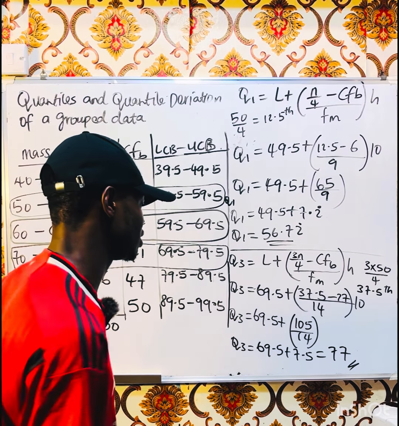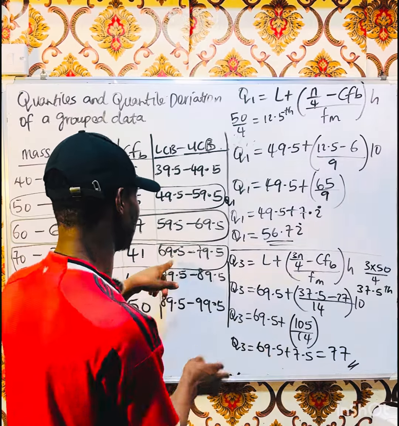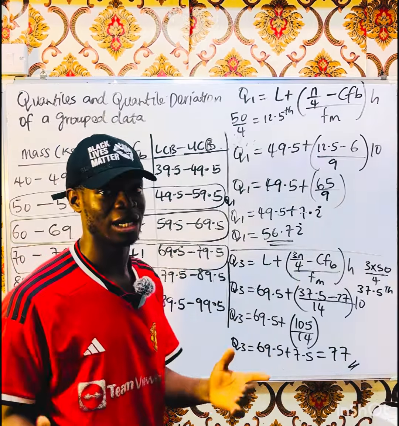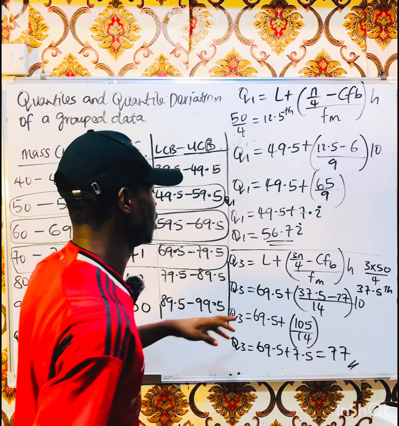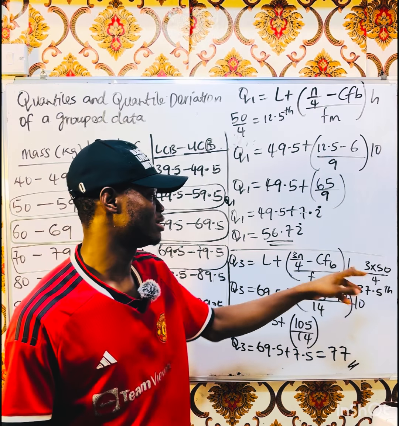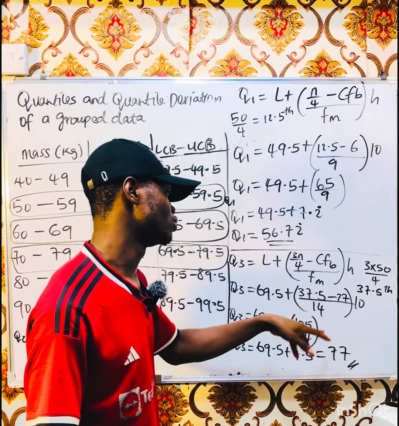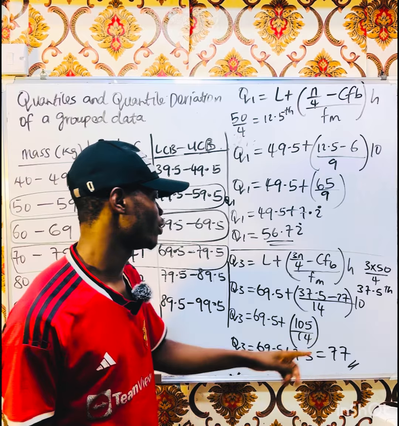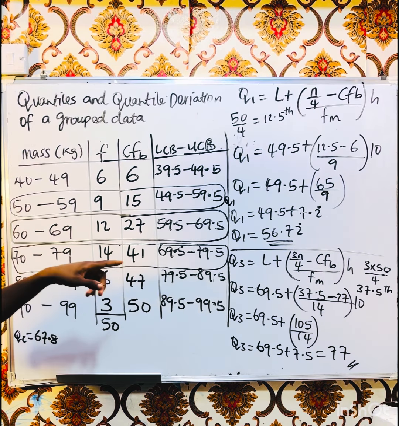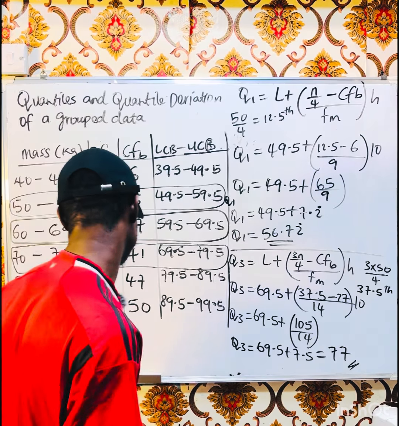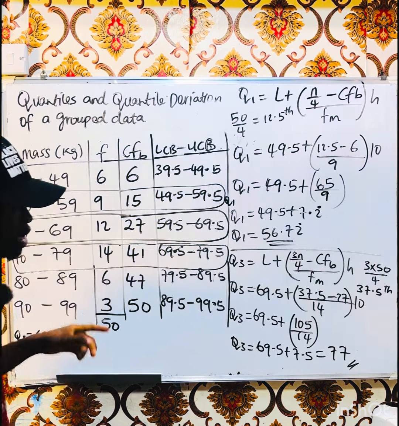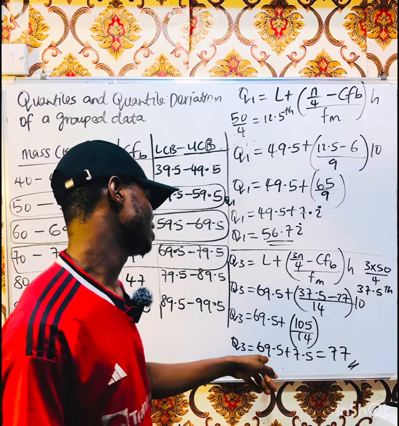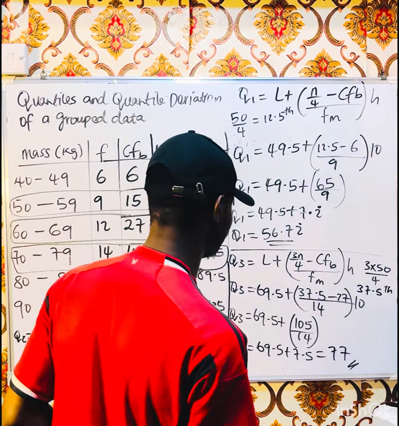So we have the lower limit 69.5, as you can see, then plus 37.5, which is our 3N over 4, this value, minus 27, the cumulative frequency before it, as you can see, over 14, which is the frequency there. Then times our class width, which is 99 minus 89, which is 10. When you divide, you get Q3, which is equal to 77.